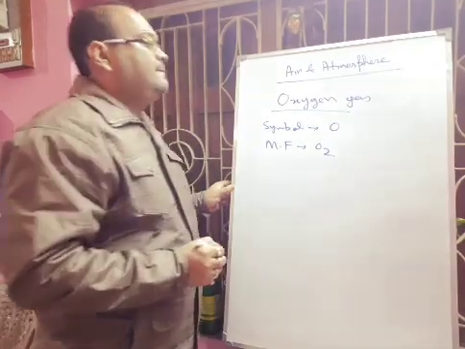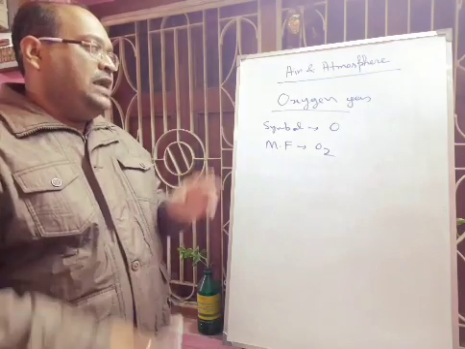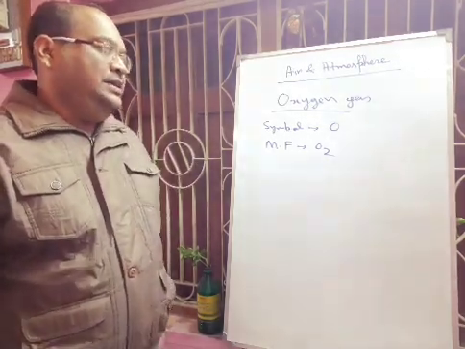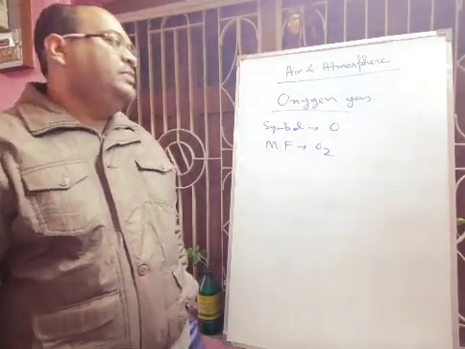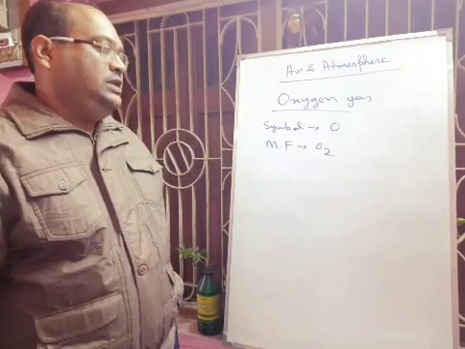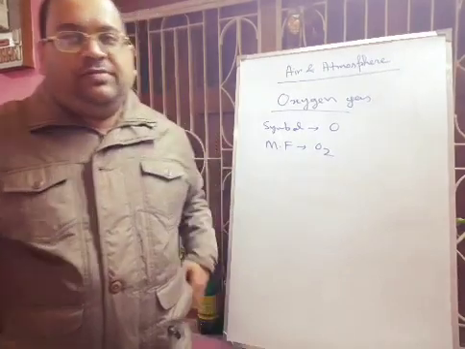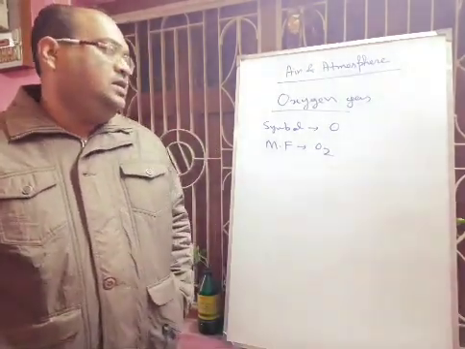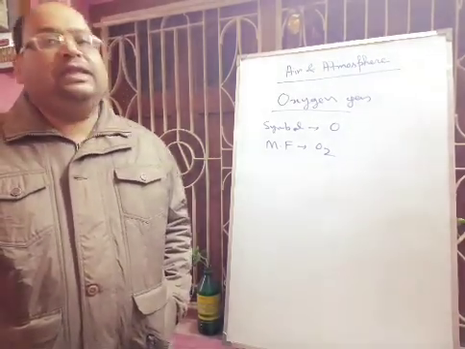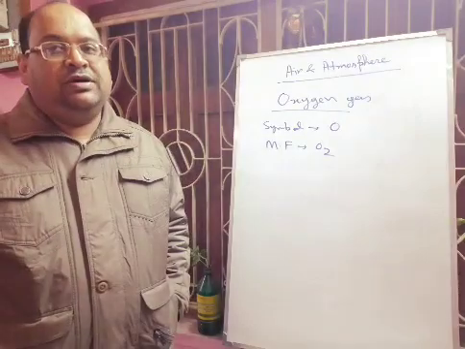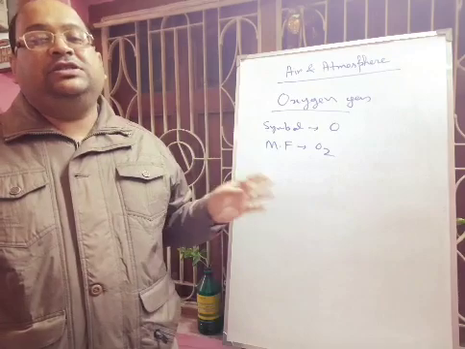The atomic number of oxygen is 8, the atomic mass is 16, and the molecular mass is 32. Valency is the combining capacity of one element with another, and for oxygen it is 2. Oxygen is a diatomic gas, so its atomicity is 2.